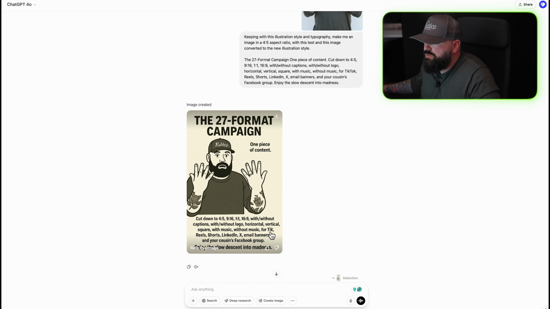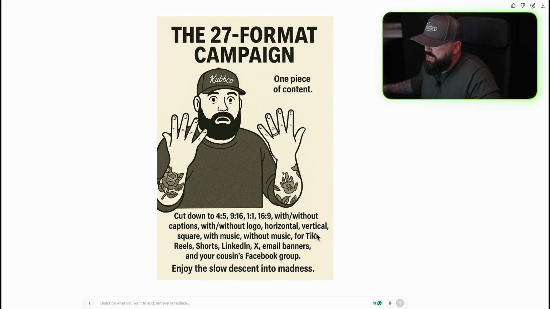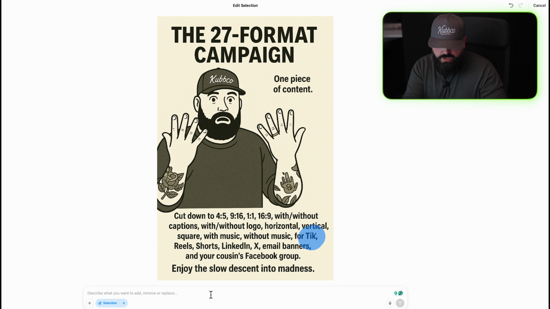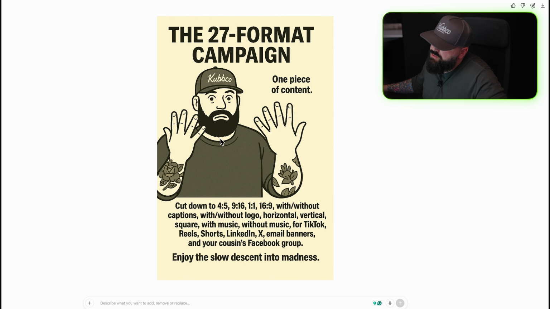This looks good. So see here, guys, this is the problem with AI sometimes. It doesn't do this. So I'm just gonna highlight this and I'm gonna ask it to change this to TikTok. Yeah, it did it. Color's a little off, guys. Oh, got rid of my ring. That's interesting, so that's gone. Probably gonna have to take this into Canva.